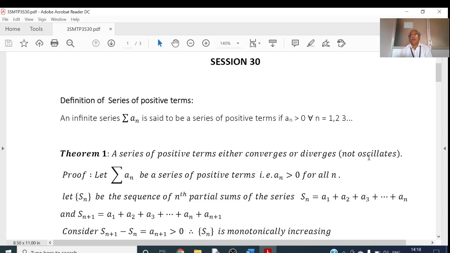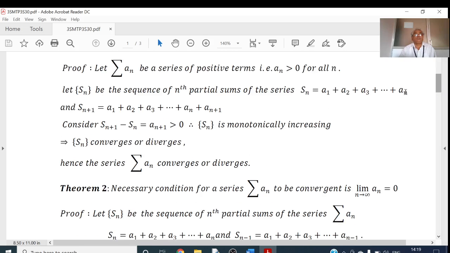If the sequence is monotonically increasing, we have one result in sequences. A monotonically increasing sequence bounded above is convergent, and a monotonically increasing sequence which is not bounded above is divergent. That is, a monotonic sequence can never be oscillatory. So here this is the series of positive terms I am considering. Let sigma an be a series of positive terms. Then consider Sn, the associated sequence, that is, the sequence of partial sums.